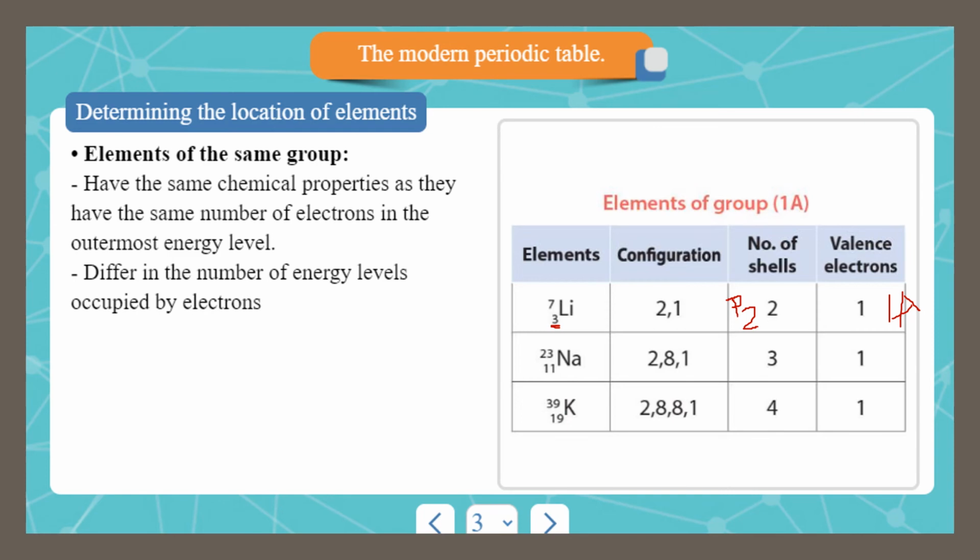As we discussed sodium before, we will go forward to potassium. Potassium has 19 as its atomic number, so the electronic configuration will be 2, 8, 8, 1. So potassium has 4 energy levels. It lies in period 4, and as it has only 1 electron in the outermost shell, it lies in group 1A.